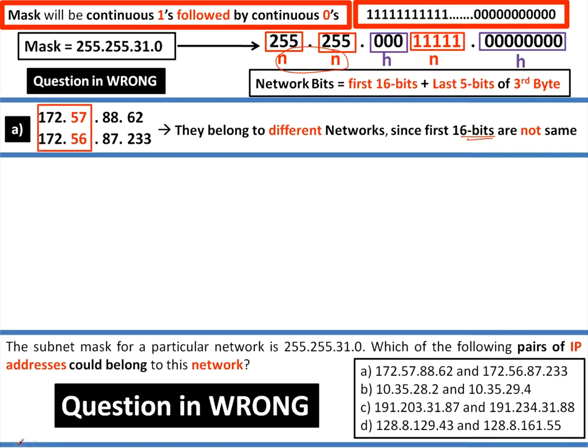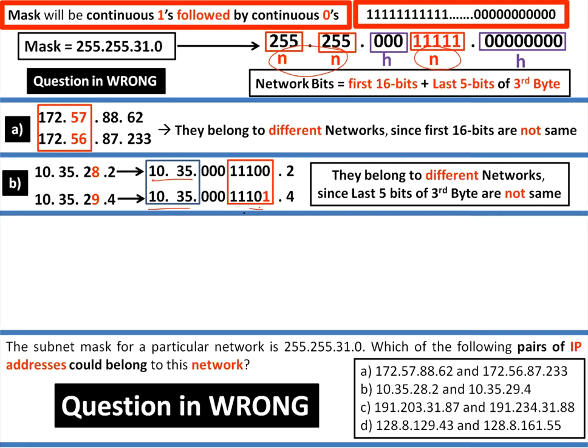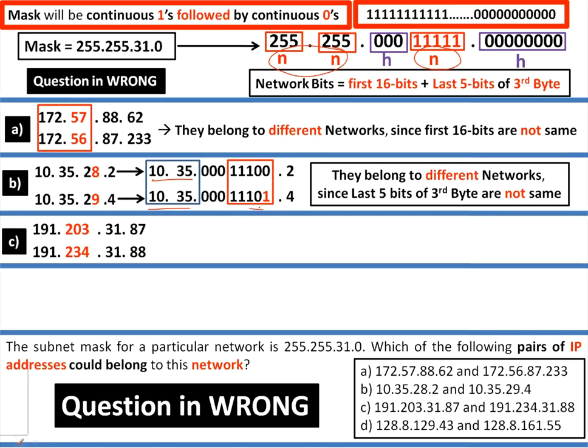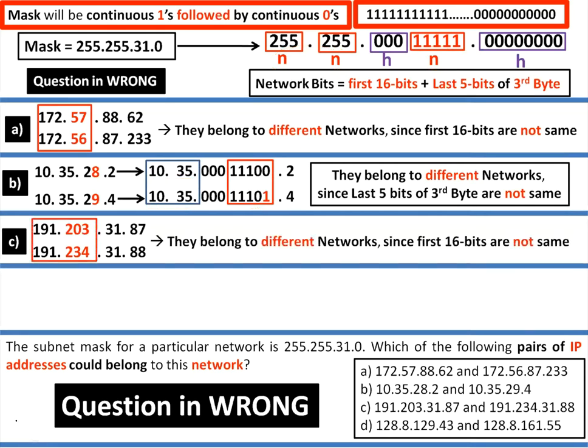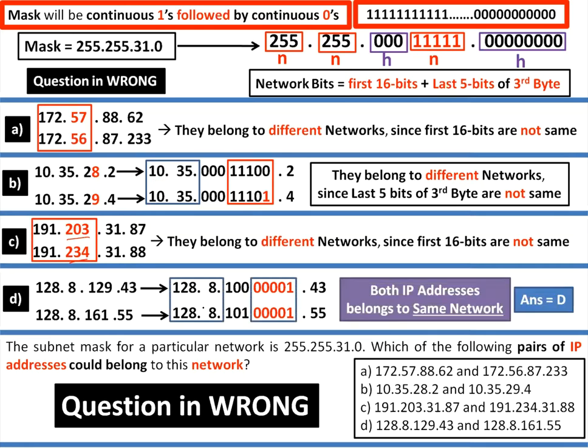Ultimately, what I am doing is theoretically finding the 16 bits plus the last 5 network bits of the third byte. These two are matching, but the last 5 bits are not matching. So that is also not. They don't belong to the same network. How about here? They belong to different networks since the second byte itself is different. The last option: yes, they are the same. So both hosts belong to the same network. But it's wrong, guys. The question is wrong. Just theoretically, I'm answering, guys.